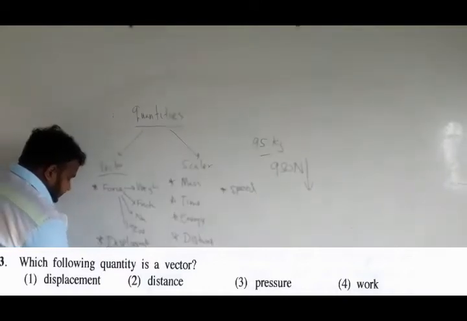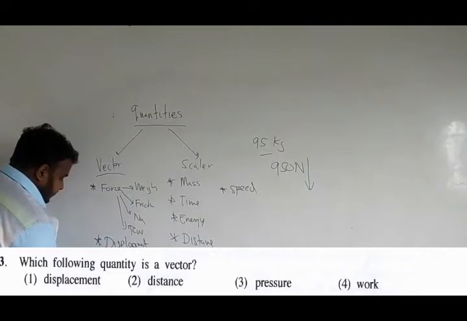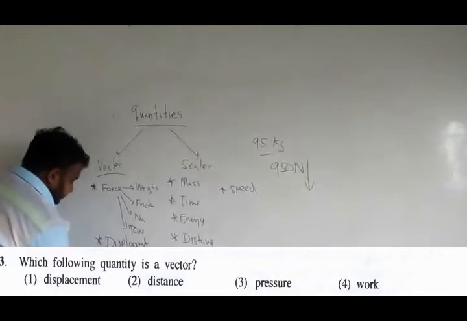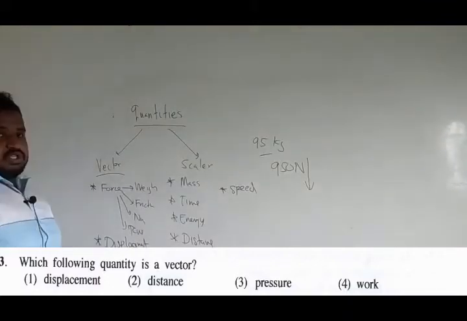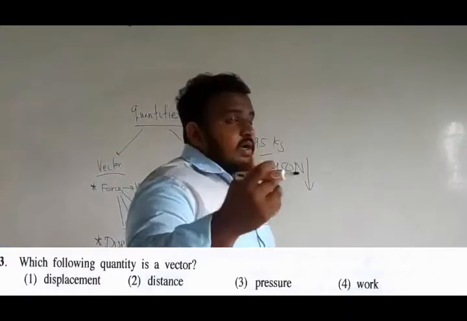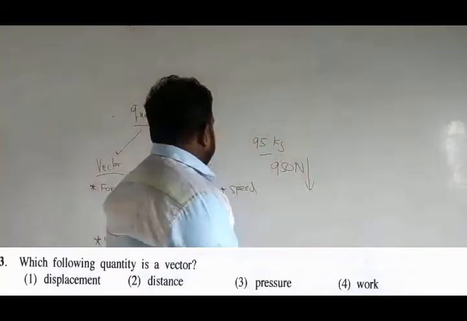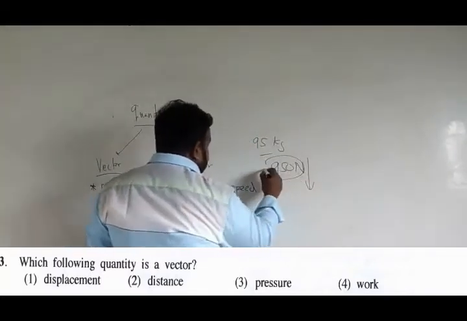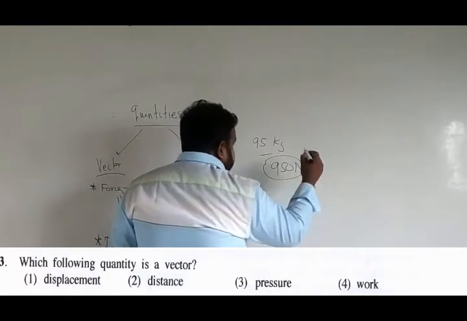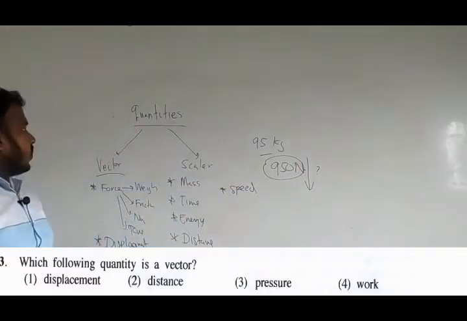velocity, acceleration, they require direction. Not only the amount, number, value is sufficient. Not this 950 Newton is sufficient. You should say which direction it is. So those others we call scalars.